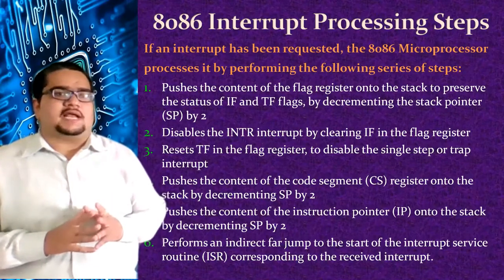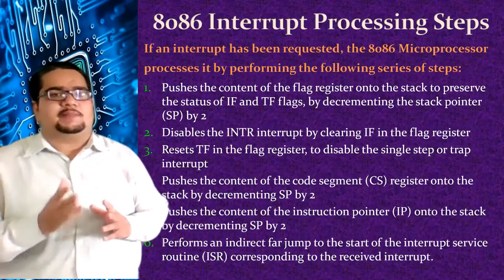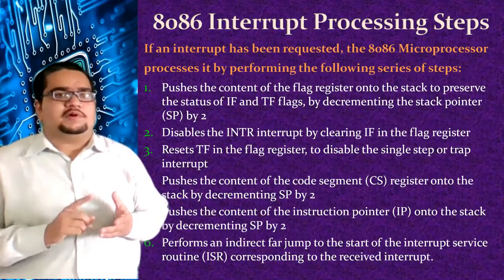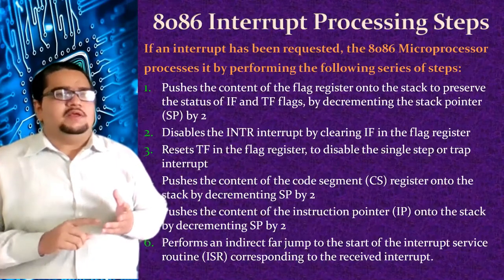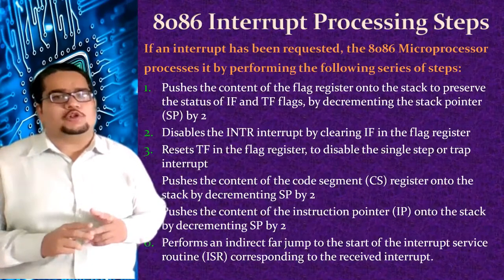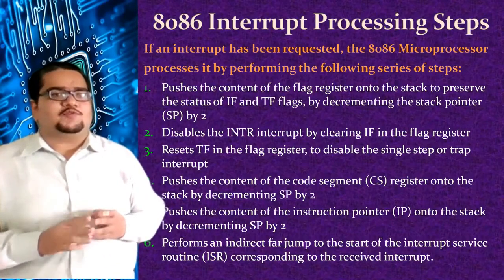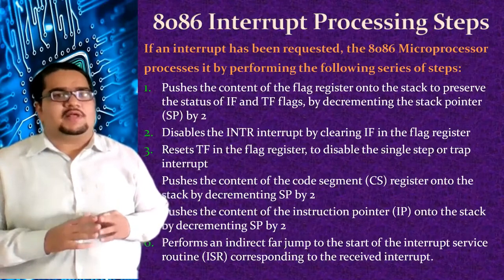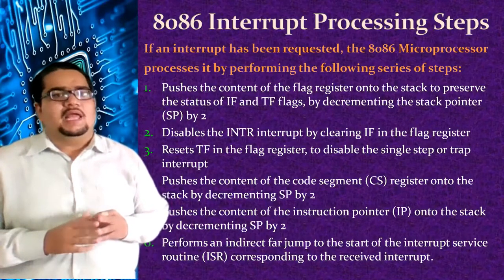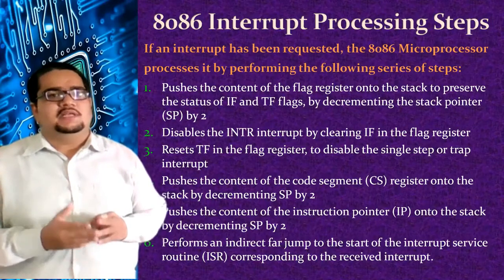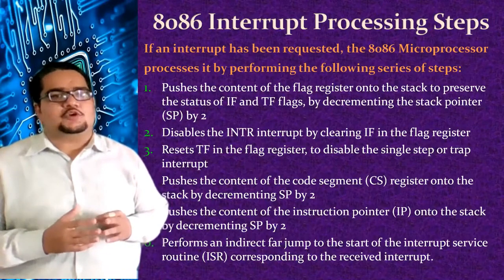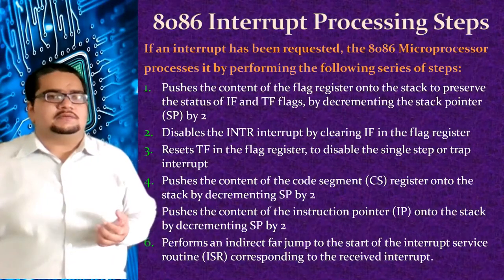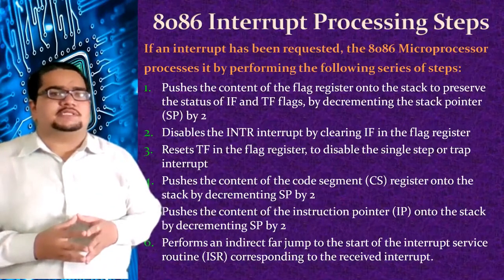It is saved on the stack memory so that after the interrupt is serviced, when the processor comes back to the main program, it can retrieve the physical address of the next instruction to be executed from CS and IP. Along with this, it also stores the current flag status from the main program, along with the CS and IP content, into the stack memory. After the interrupt is serviced, when coming back, it will also copy the flag status back onto the flag register. Obviously, we will see the stack memory structure as we progress into the course.